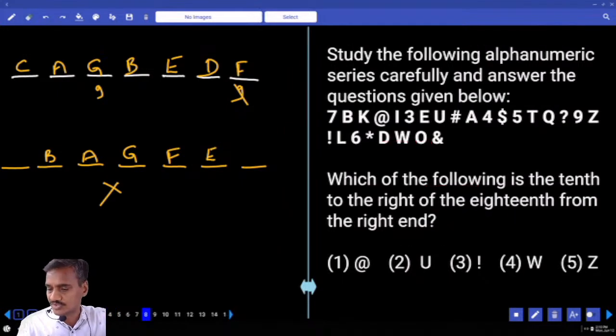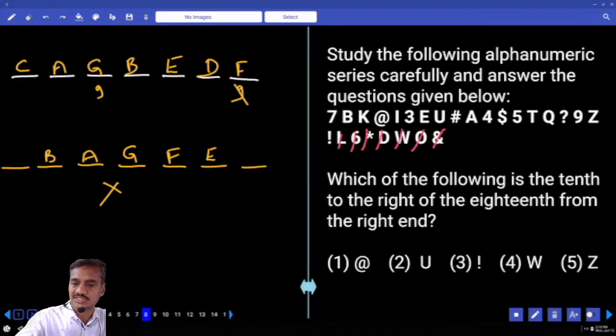The next one, 8th one onwards, it is based on sequence. Which of the following is 10th to the right of 18th from the right? 10th right and 18th right is nothing but right and right. Same direction we need to subtract. 18 minus 10 is what? 8. 8th element from the right, 1, 2, 3, 4, 5, 6, 7, 8. And that is choice 3, question number 8.